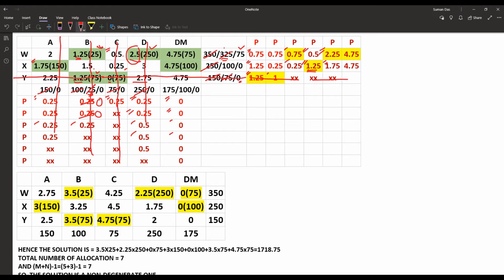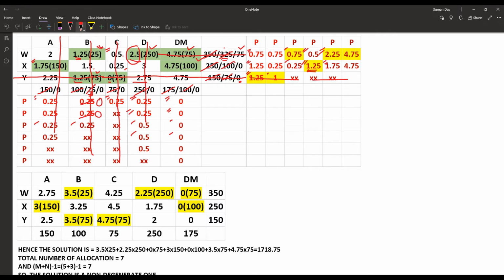So there are only two cells remaining, that is 4.75, 4.75 and 0. So we are choosing any one. For the first 4.75, that is 75 and that is 175. So we are choosing 75 here. So that is becoming 100, and for the last cell, that is 100 and 100. So we are assigning 100 here.